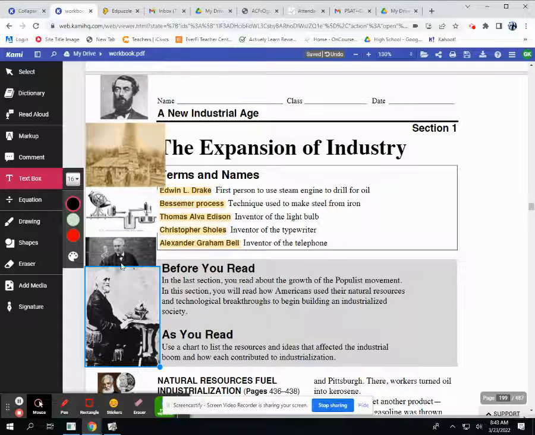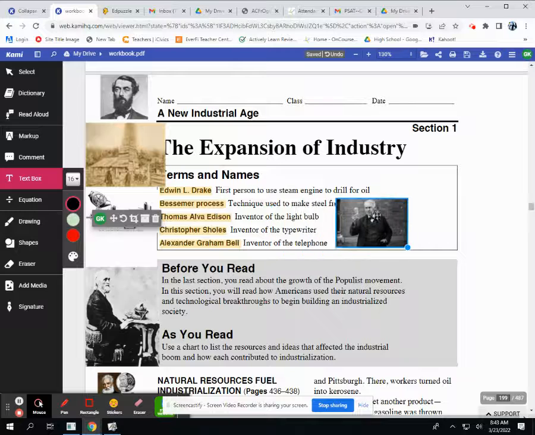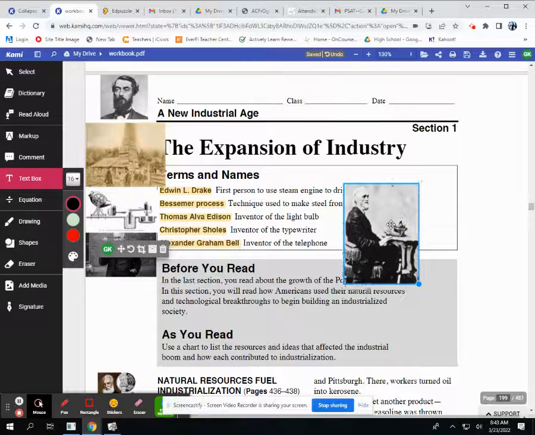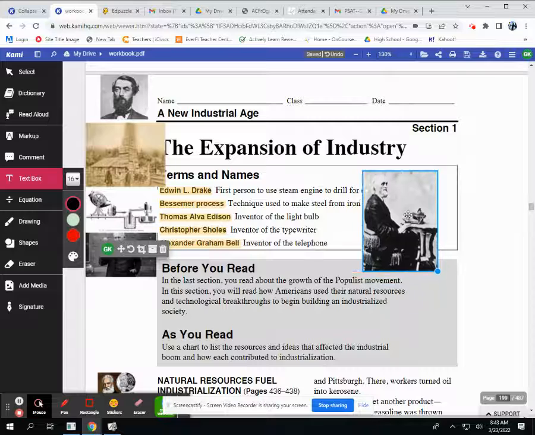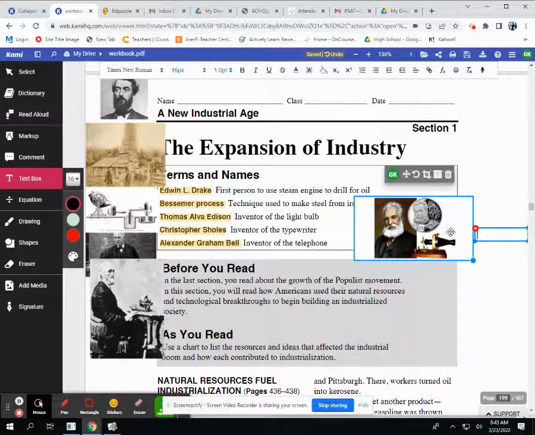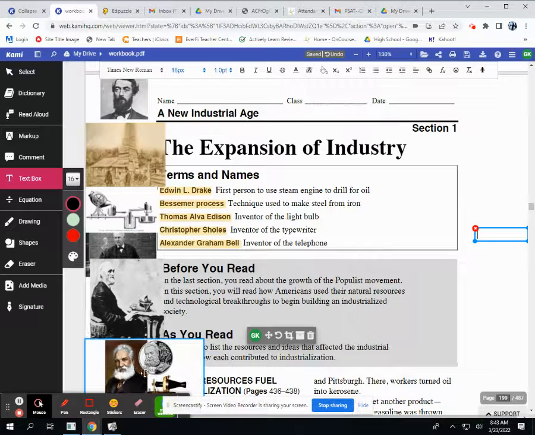Thomas Alva Edison, shown right here, inventor of the light bulb. Christopher Sholes, shown right here, inventor of the typewriter. And Alexander Graham Bell, shown here, inventor of the telephone. So today we're going to look at how Americans used natural resources and technological breakthroughs to begin building an industrialized society.